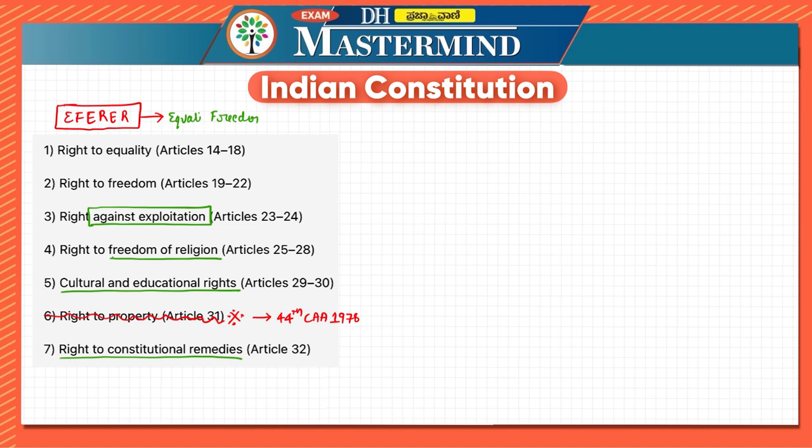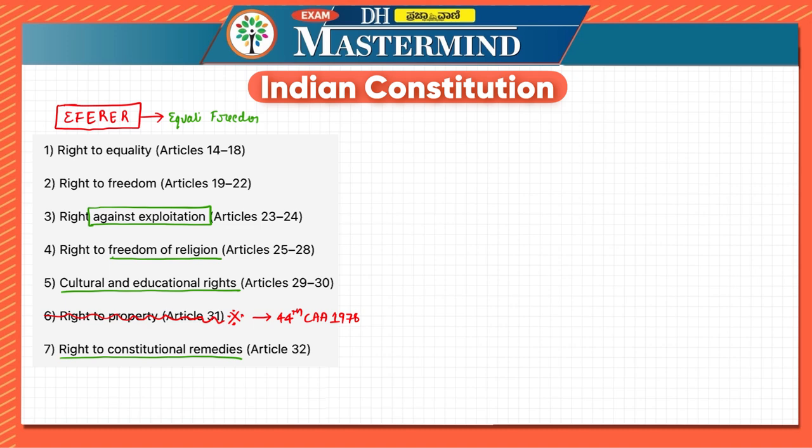If you look at the fundamental rights chapter, after every individual article you also find exceptions to all the important articles. That is, this right is provided, but there will be some conditions. Those conditions are also important.